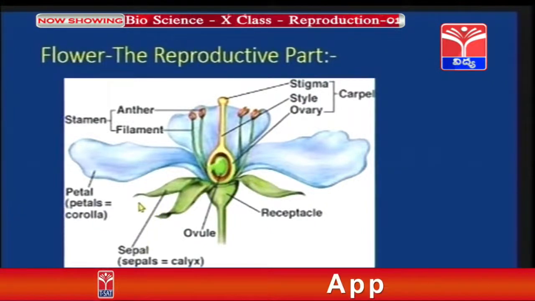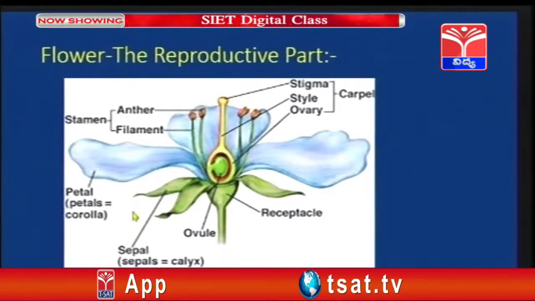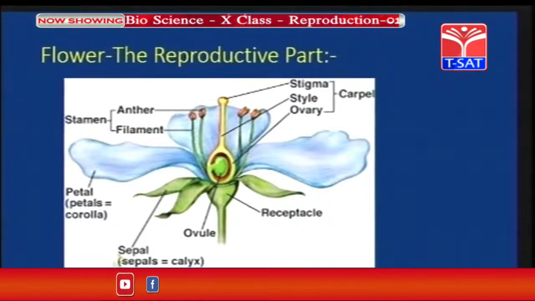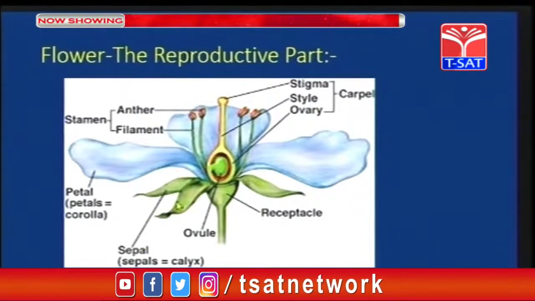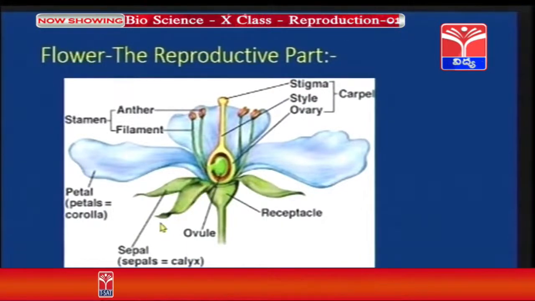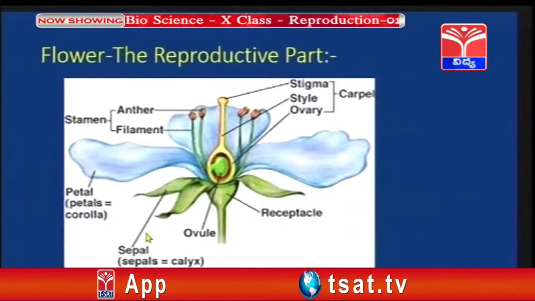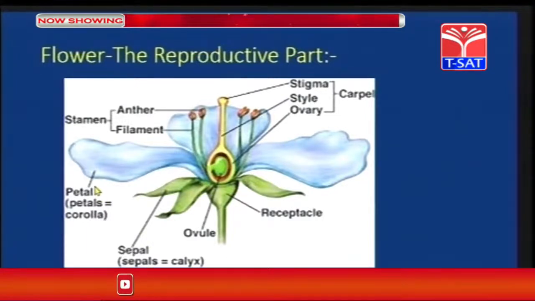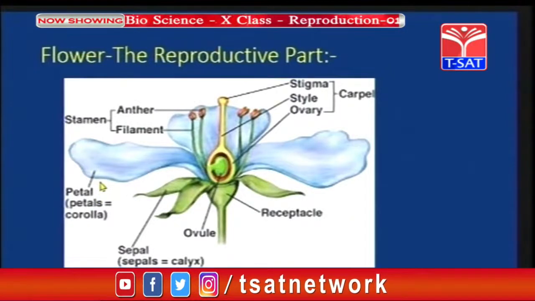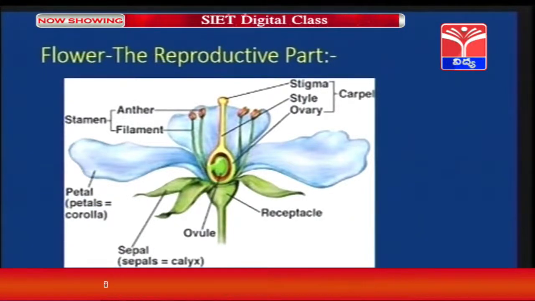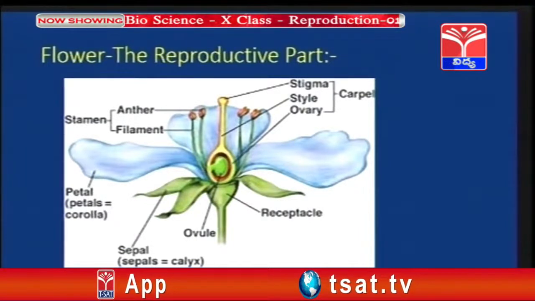Why do we call them as non-reproductive parts? Because sepals and petals do not participate in the process of reproduction. Then, these sepals and petals perform some extra function. What is that? Sepals protect the flower when it is in bud condition. That means when the flower is in bud condition, sepals protect the flower. Petals, as we can see, petals are colorful, and these petals help in attracting the insects because the process of pollination must occur. So, petals are colorful and they help in attracting the insects.